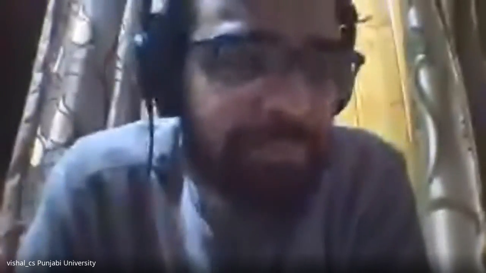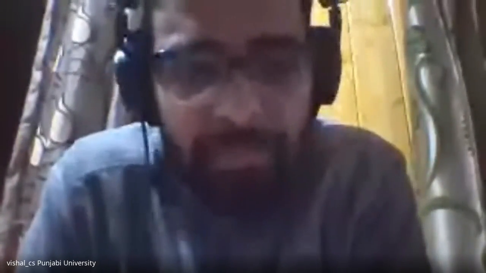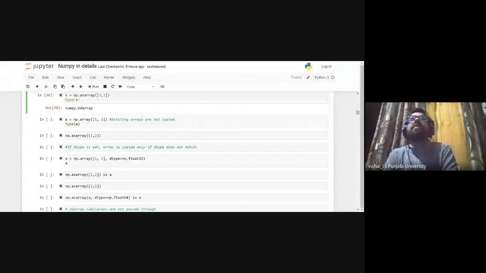Jagjit Kaur, tell me the difference between as array and this. So in both cases, it converts a list into the array. Yeah. So, can you tell me what is the function of mat function in NumPy?